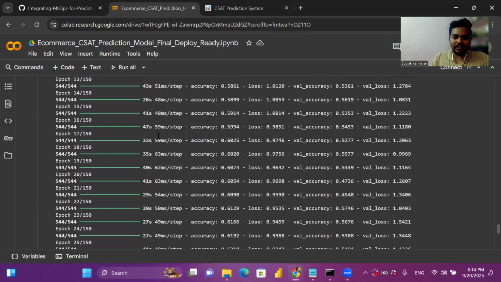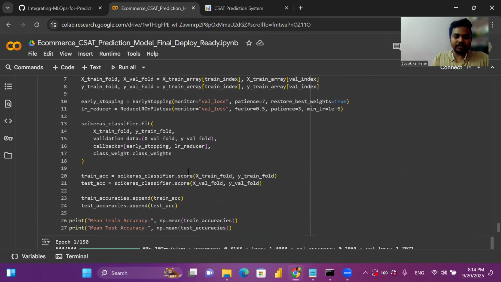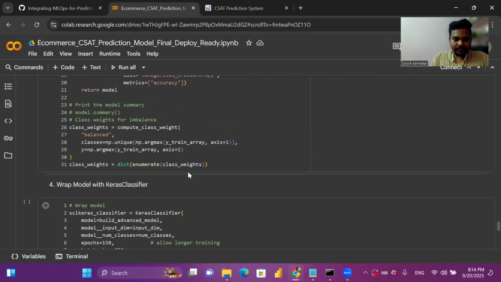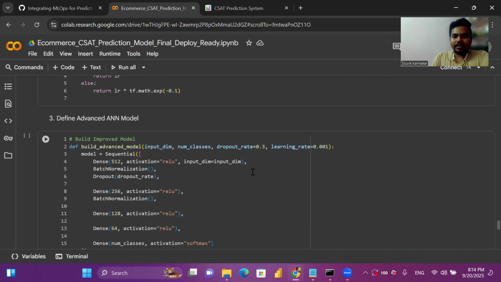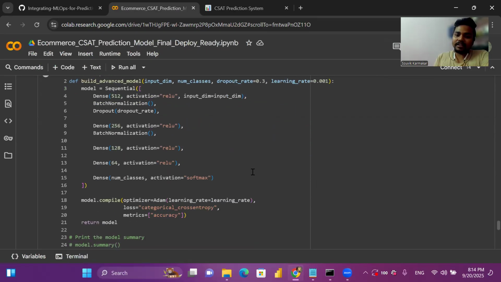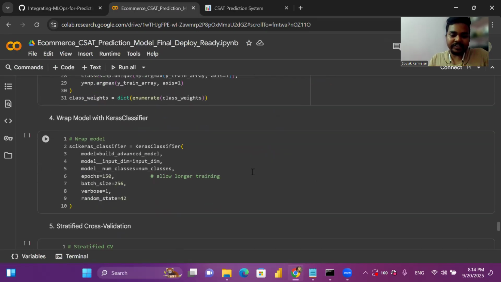So basically, I saw during the training that in my case, if we are decreasing the dropout rate and the learning rate also, it takes a longer time, but the model is learning well. The model is giving a good amount of accuracy, I would say. So this is the thing.